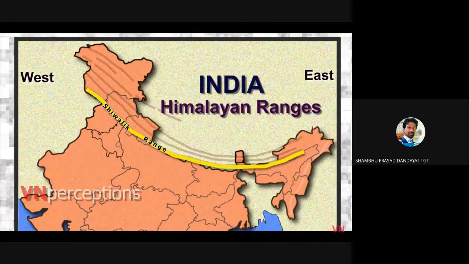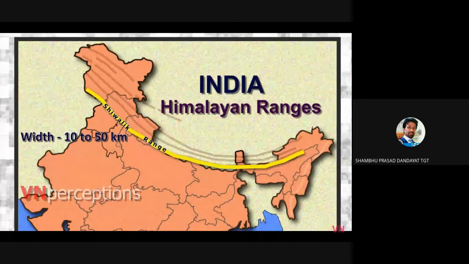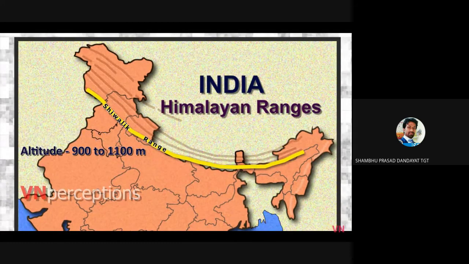They have many sub-ranges and extend west from Arunachal Pradesh through Bhutan to West Bengal and further westward through Nepal and Uttarakhand, continuing into Himachal Pradesh and Kashmir. They extend over a width of 10 to 50 kilometers and have an altitude varying between 900 to 1100 meters.